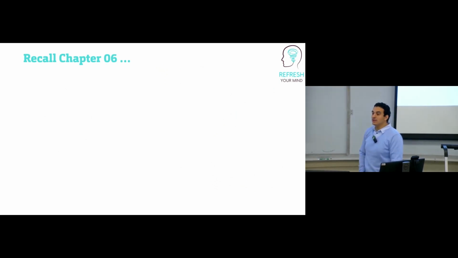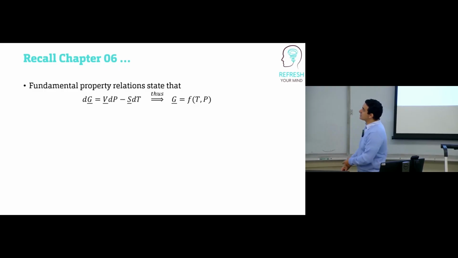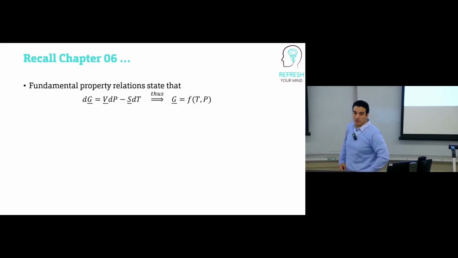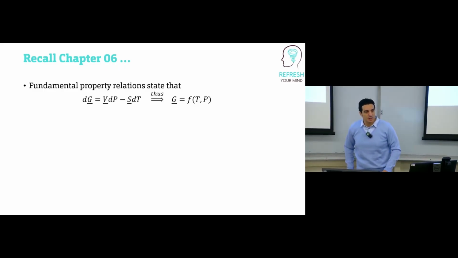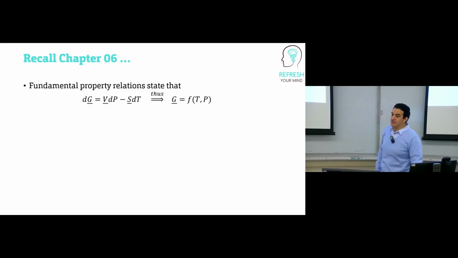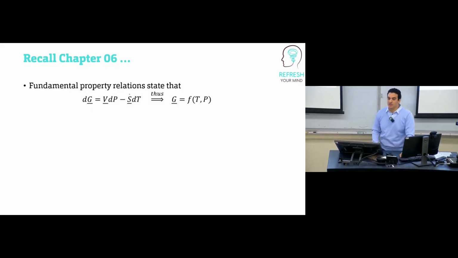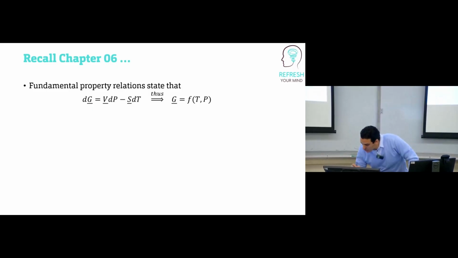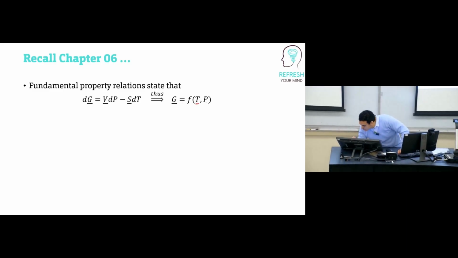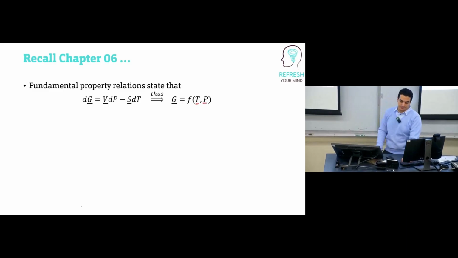So in order to find another thermodynamic property, we will move to chapter 6. In chapter 6, you remember when we talked about the fundamental property relations, we defined something called Gibbs free energy. And we said one of the fundamental property relations, Gibbs free energy, is calculated by this equation. According to this equation, Gibbs free energy is a function of temperature and pressure.